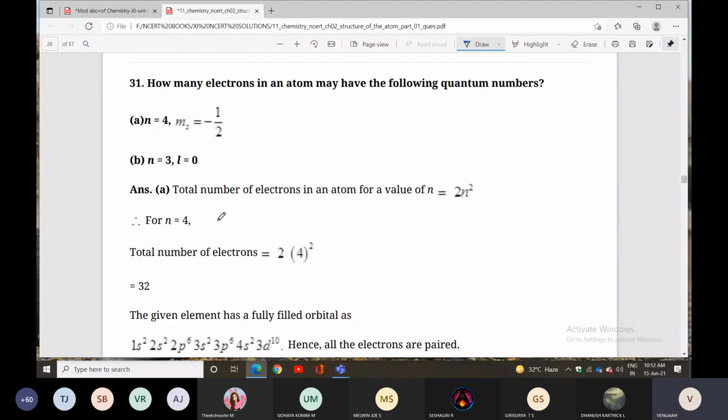Next one: how many electrons may be present in an atom that have the following quantum numbers? n equal to 4 and the spin quantum number minus half are given, then n equal to 3, l equal to 0, like that. The total number of electrons in the atom is 2n square. n equal to 4 is given, so the total number of electrons is 2 into 4 square. You can calculate all the values.